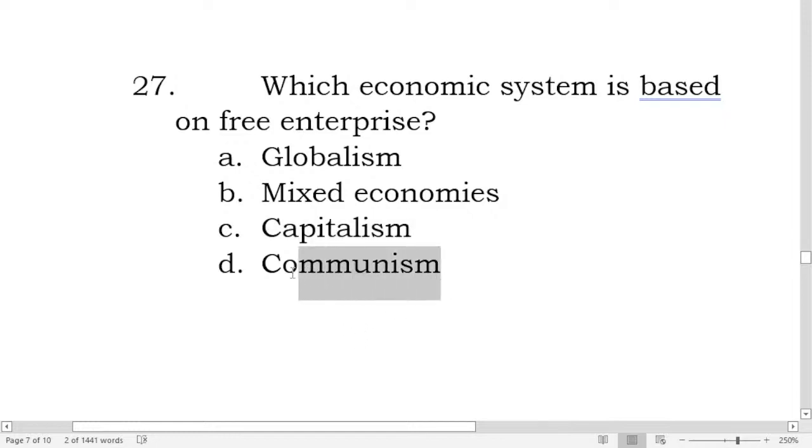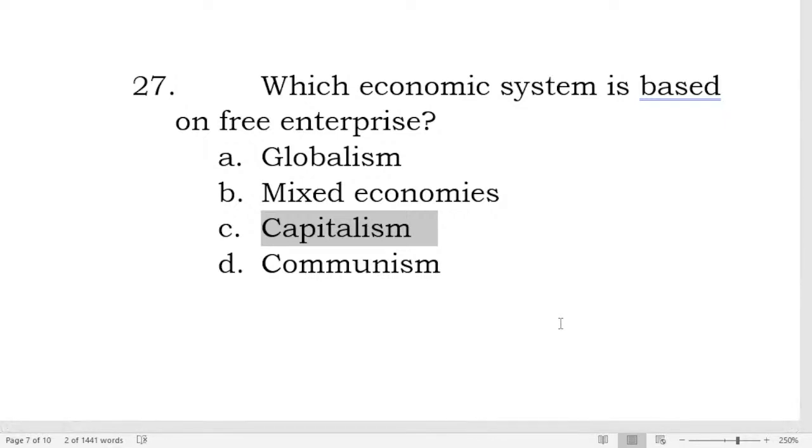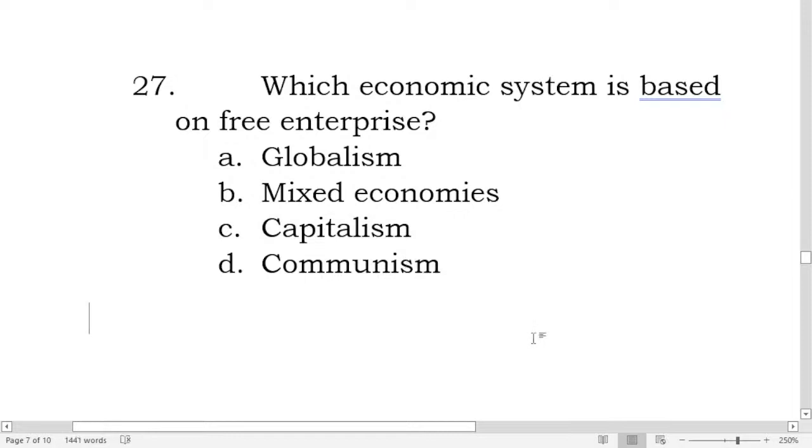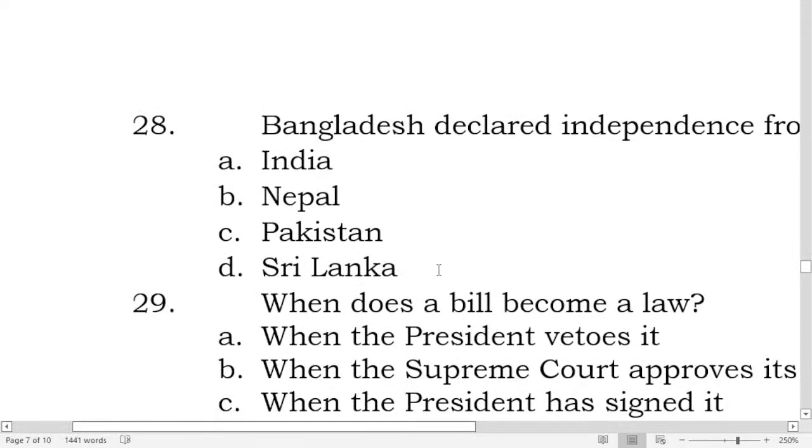In communism, there is no free market. Everything is controlled by the government. So it's capitalism. We have socialism, capitalism, and communism. Capitalism is based on the free market economies, whereas in socialism, some of the basic needs of the society are controlled by the government. Communism is total control. There you go. Next,